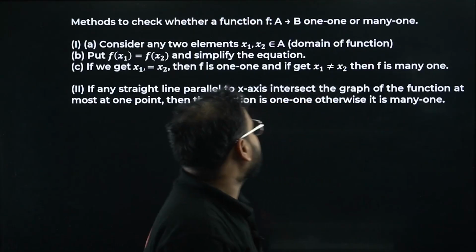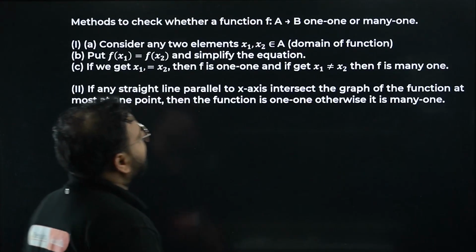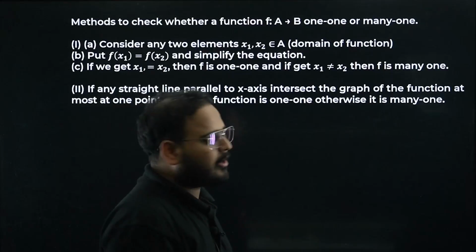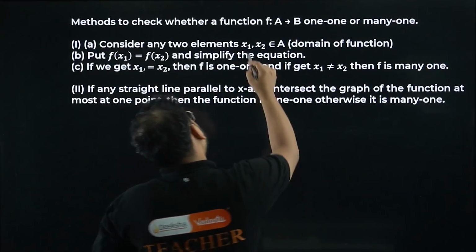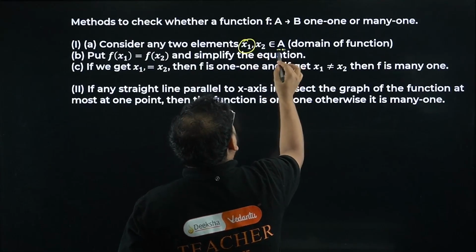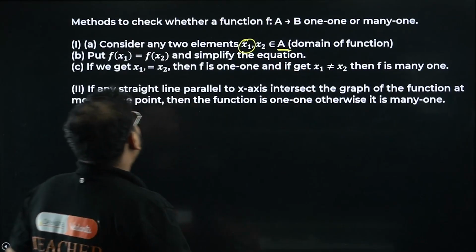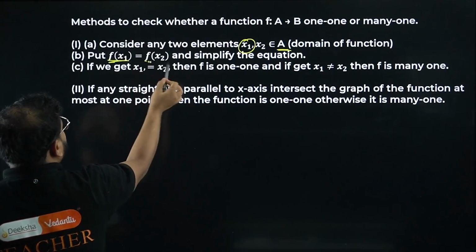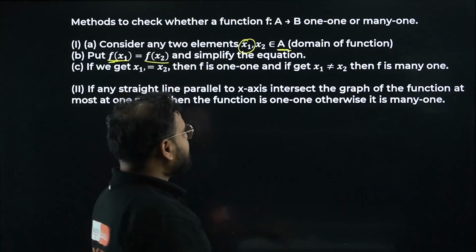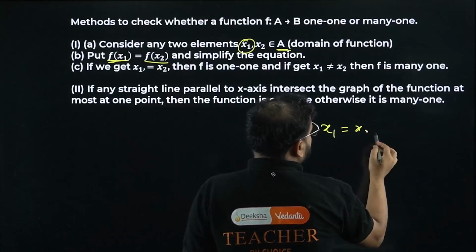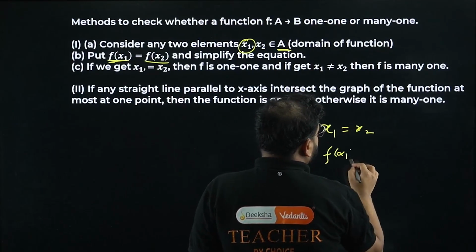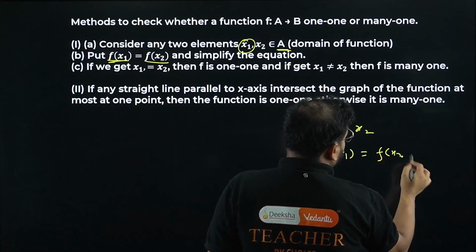Works? Okay. Now next are some methods to check whether a function f from A to B is 1-1 or many-1. I already taught you all of that. Please check. First method is to consider any two elements. You're going to take x1 and x2 from the domain and find the function values f of x1, f of x2. If x1 equals x2, then you also get f of x1 equals f of x2.